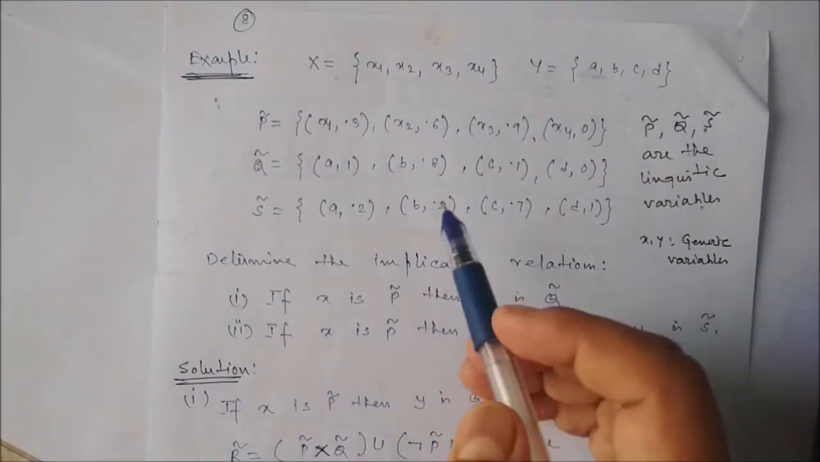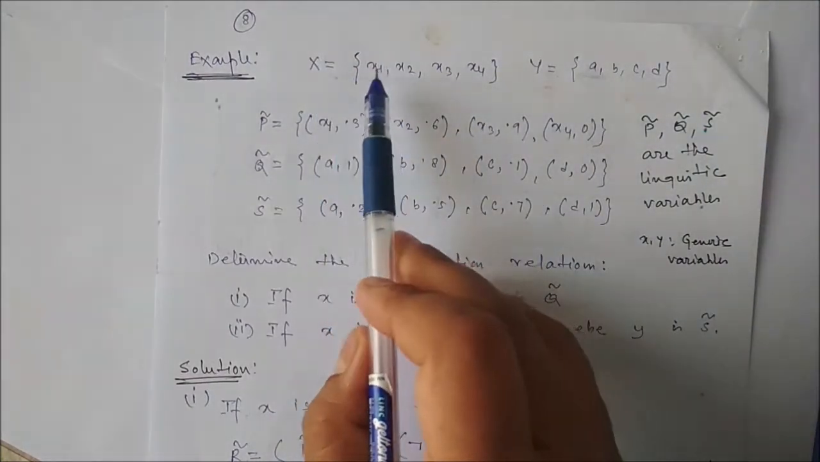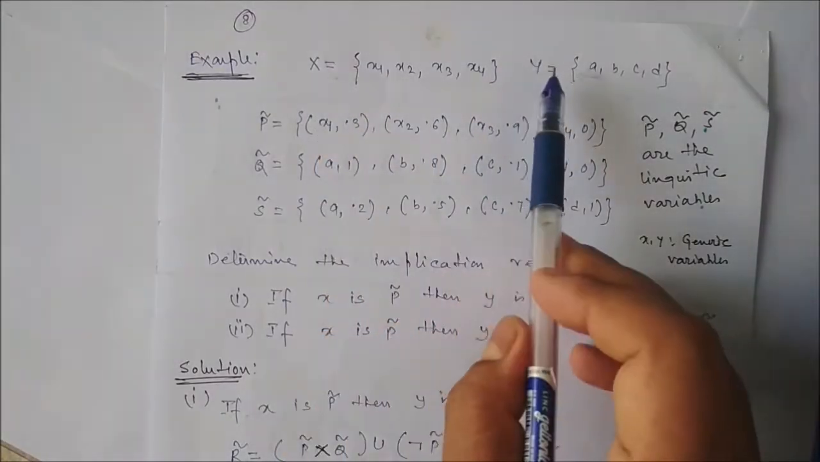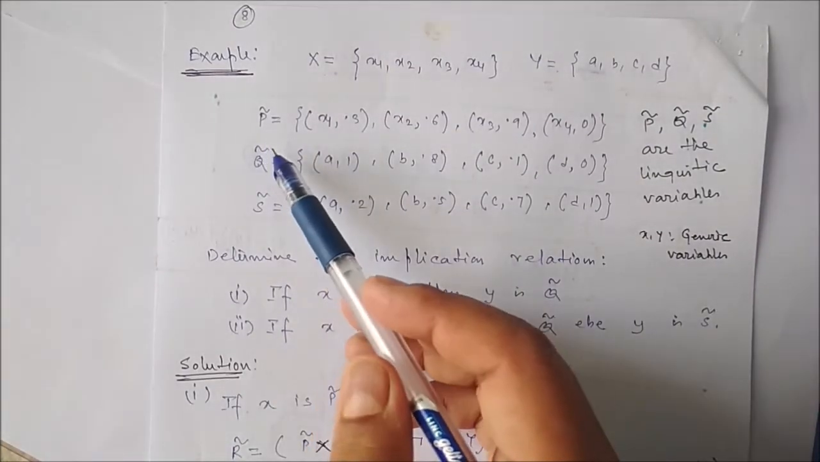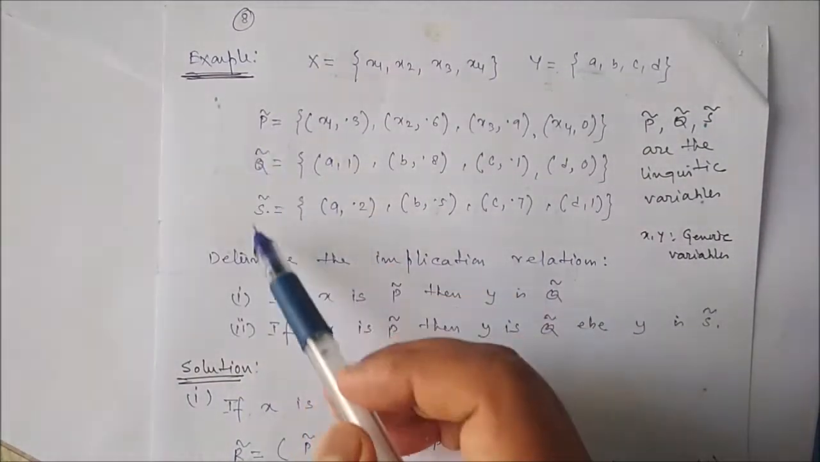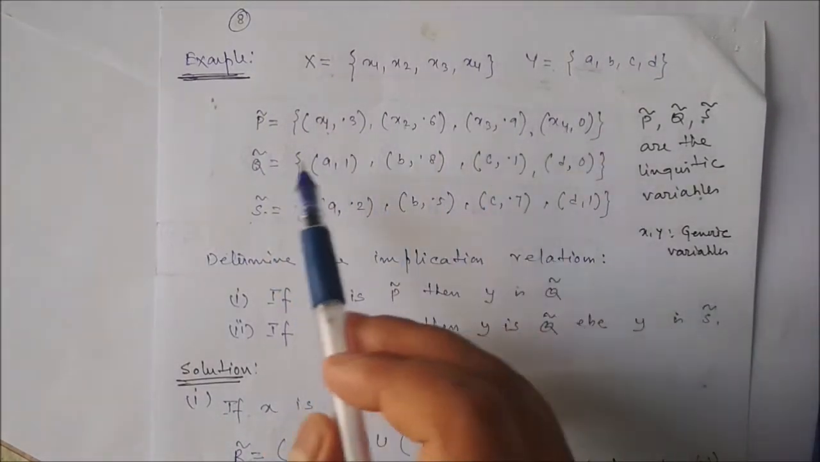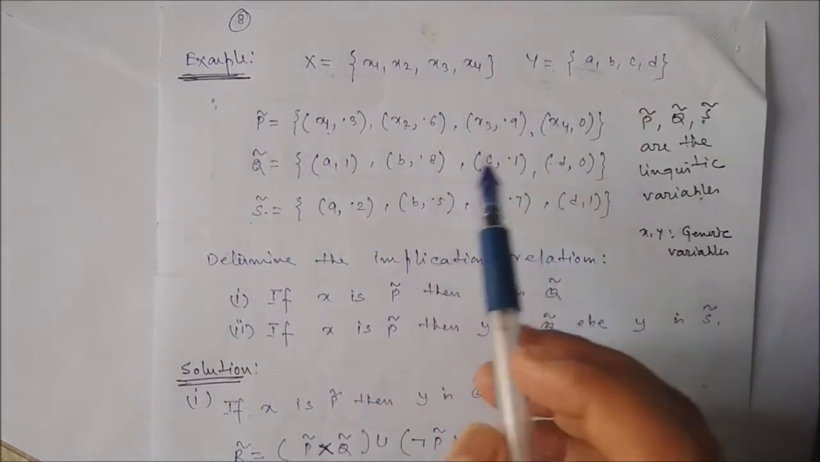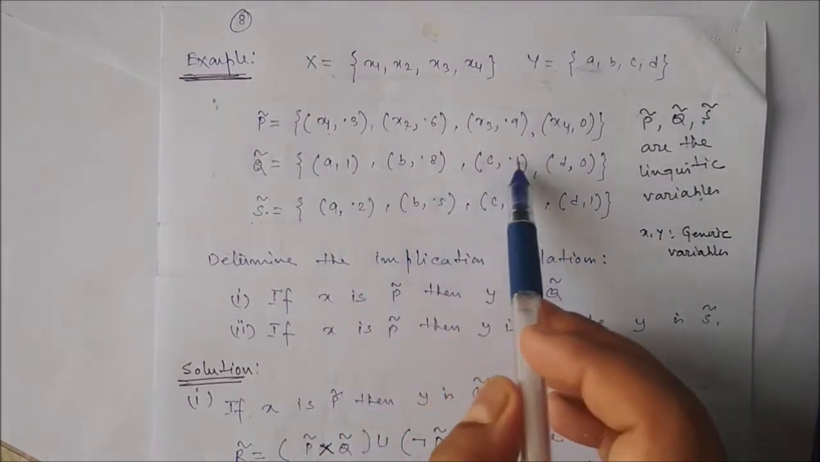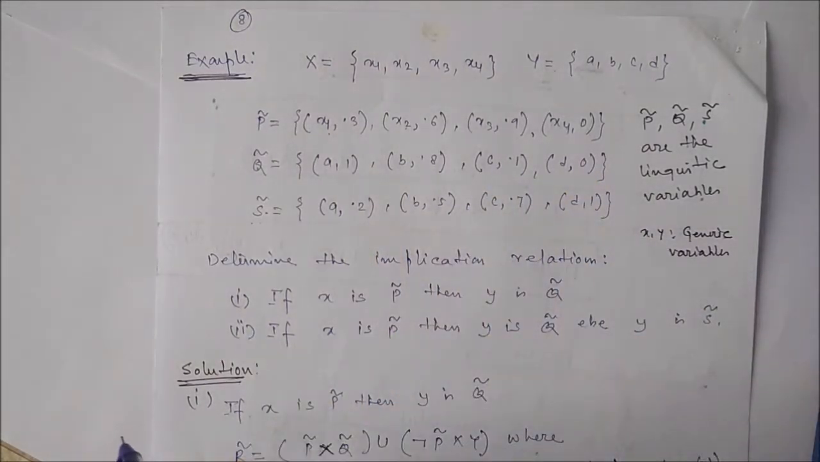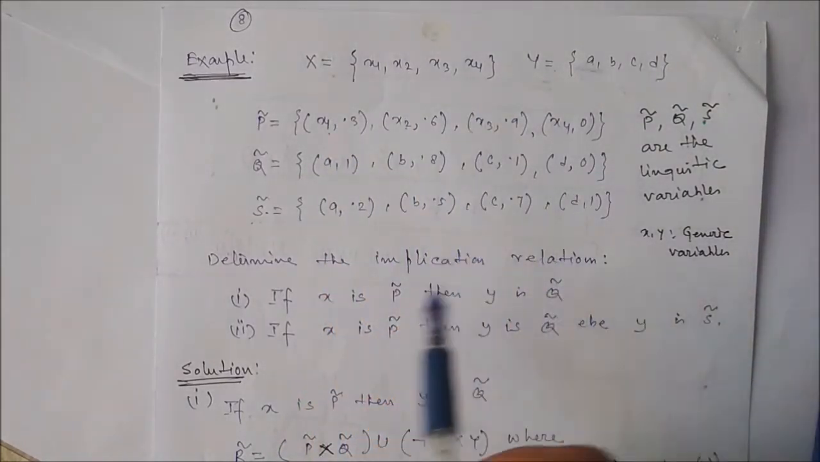So we can see one simple example. Say capital X and capital Y. Capital X contains x1, x2, x3, x4, the universe of discourse. Capital Y contains A, B, C, D. Three fuzzy sets are there. It is also called the linguistic variable: P, Q, S. These are the fuzzy sets as well as linguistic variables. So here elements are x1, x2, x3, x4. Q contains A, B, C, D. S contains A, B, C, D. And 0.3, 0.6, 0.9, 0, 1, 0.8, 1, 0. These are the membership values. So X: x1, x2, x3, x4 and A, B, C, D. These are the generic variables.